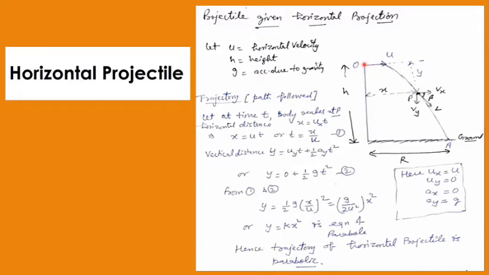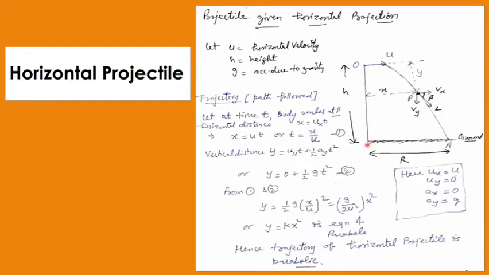The questions which can be framed are like these. They may ask you to prove that the path of the horizontal projectile is parabolic. They may ask you to derive the expression for the time of flight. Time of flight is the time during which the body is in flight. It means the total time from O to point A. They may ask you to derive the expression for the horizontal range, that is the horizontal distance traveled on the earth. It means from this point at the bottom to point A.